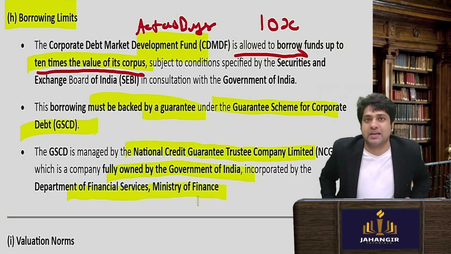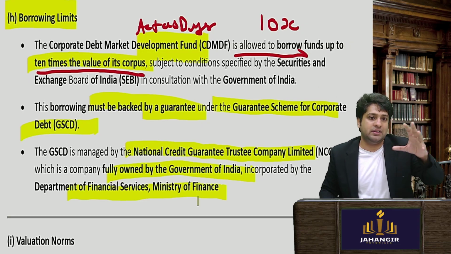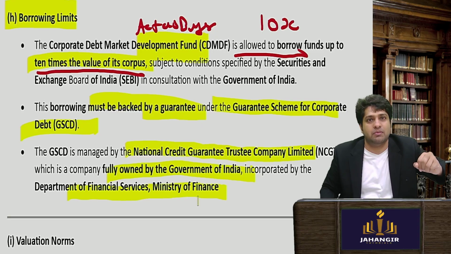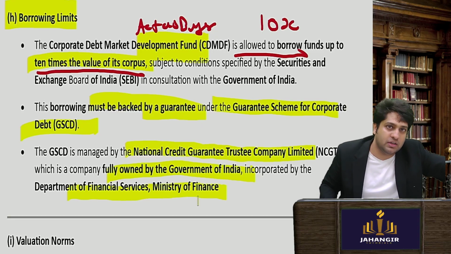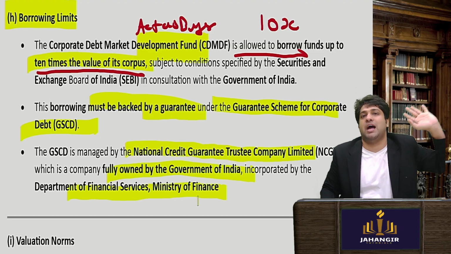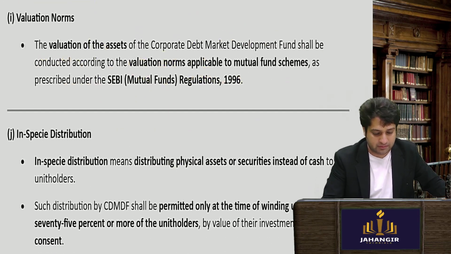Lenders can give them loans, because they are rest assured that if the fund cannot repay the loan, the government is standing as a guarantor. So the government will repay.